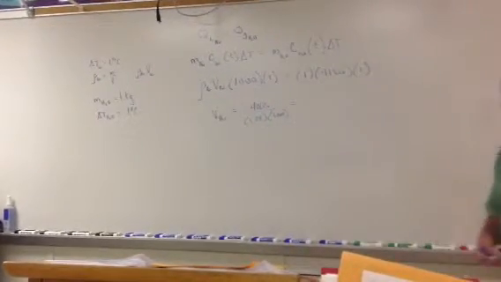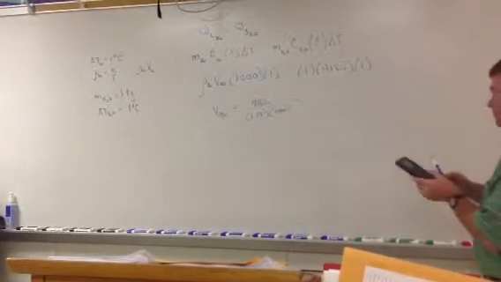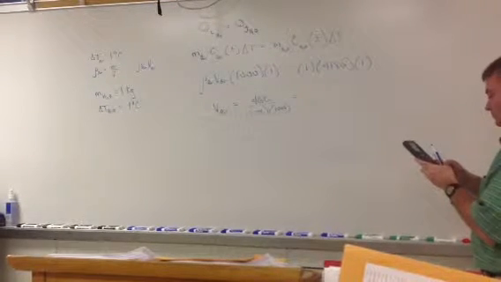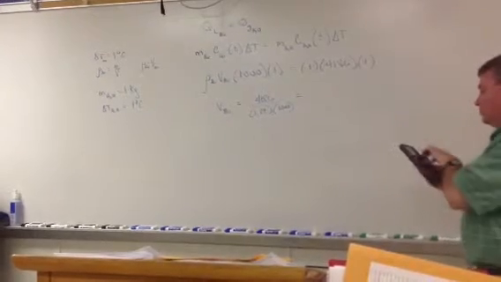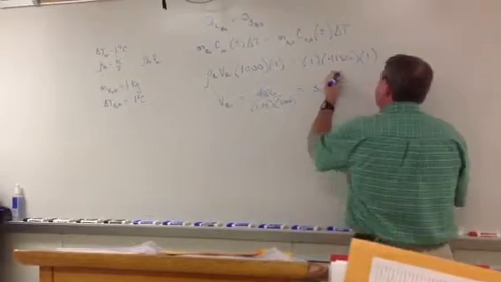So we just punch this in, and that will give us the volume of the air. 4186... That gives us 3.2 cubic meters. That's it.